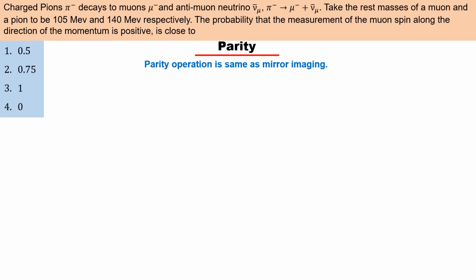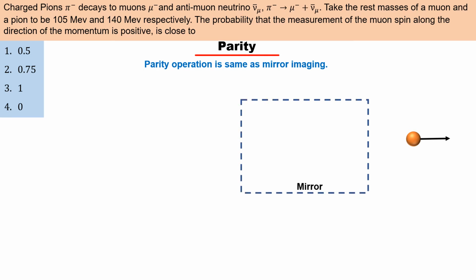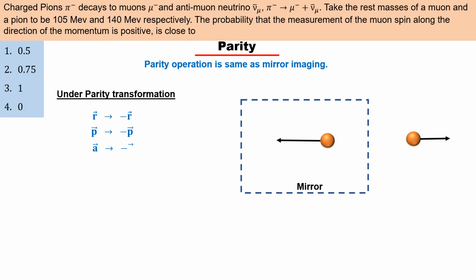There are many physical quantities whose sign changes under parity transformation, such as displacement. If a particle is displaced to the right side, then in its mirror image it will be seen moving toward the left side. In the same way, momentum, acceleration, and force change their sign under parity transformation.